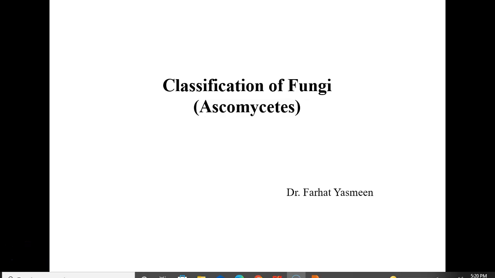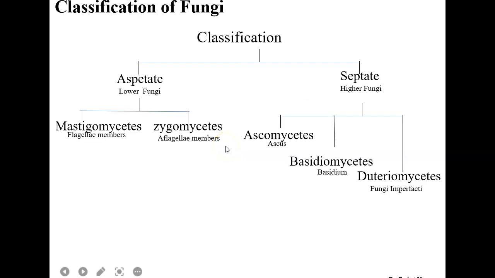In today's lecture, we will discuss one of the most important classes of fungi, which is Ascomycetes. As in the previous lecture, we have discussed that fungi are classified on the basis of the mycelium.